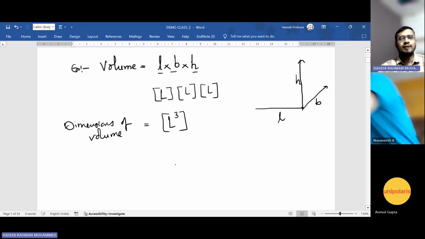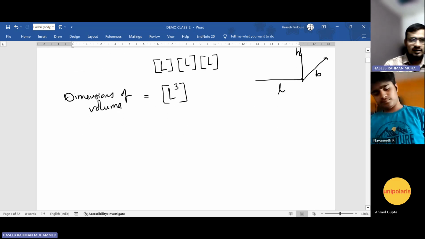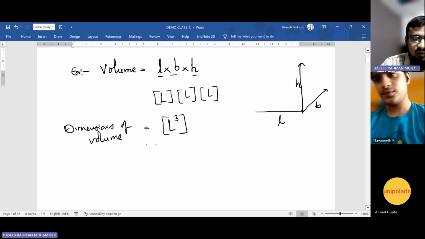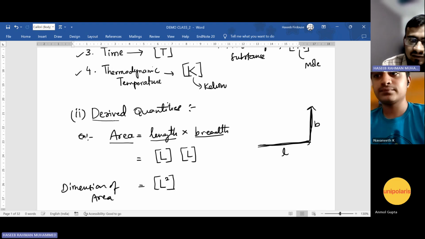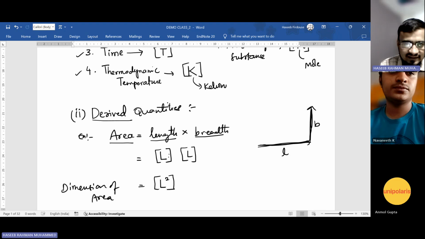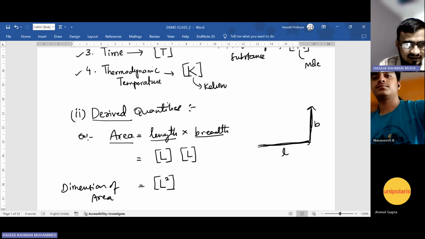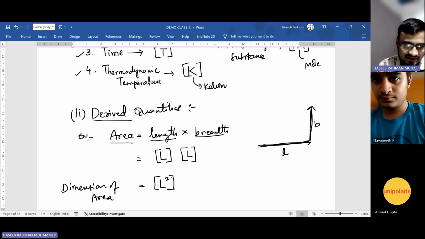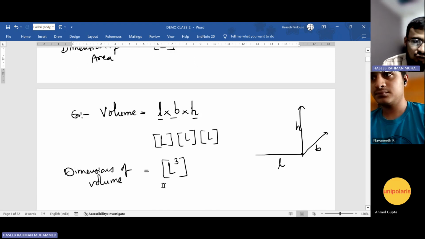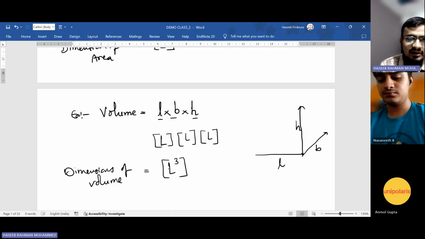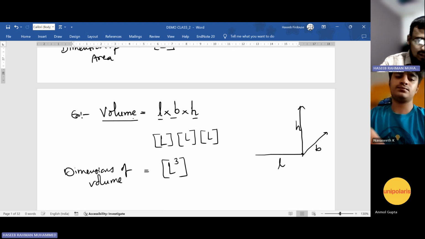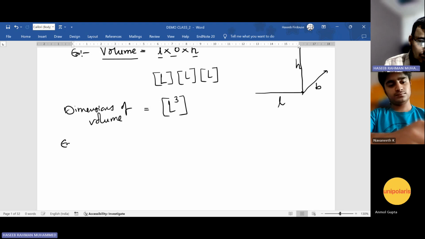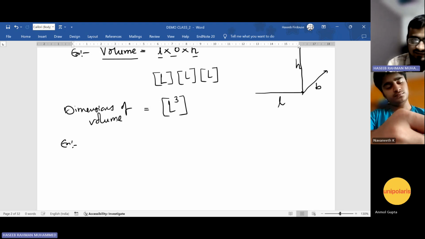Okay. Now, I will give you the formula of one physical quantity. See, these are all derived quantities. Why do you call area derived? Derived means taken from something. Length is a fundamental quantity. Area takes two fundamental quantities of length. Volume has taken three fundamental quantities of length, right? So that's why volume is also a derived quantity. I'll take another example. Now you have to tell me the dimension of that physical quantity.